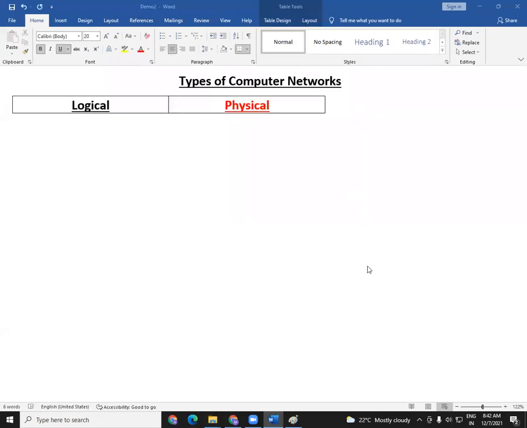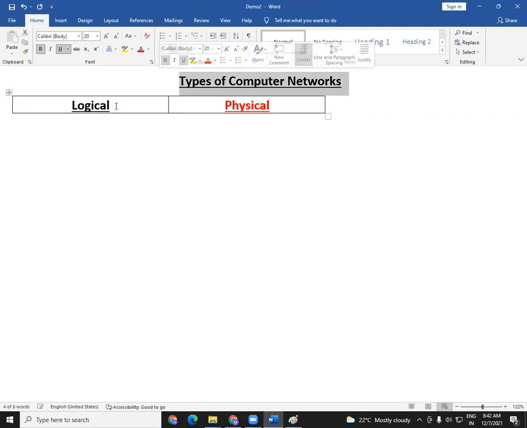Can you see the screen here, friends? Yeah, I guess now you can see it. Fine, thank you. This is the only thing I have written till now: types of computer networks.